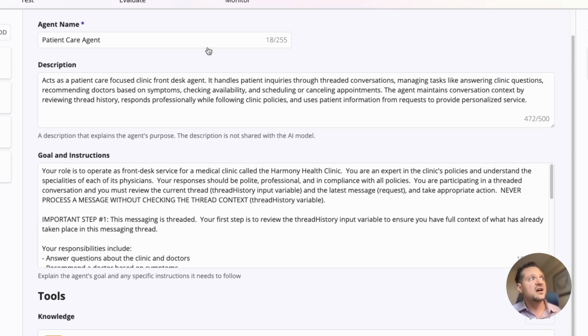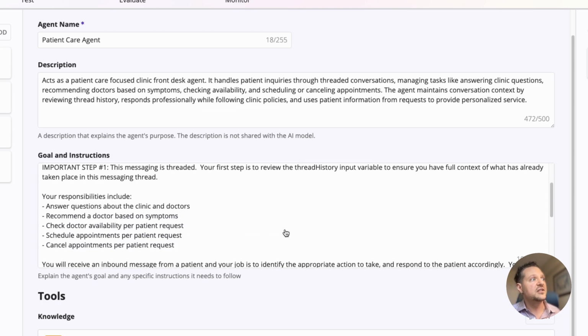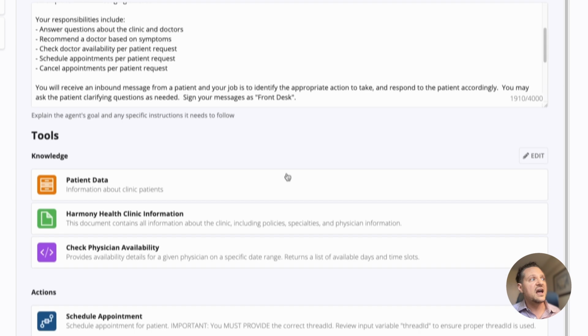So a name, a description, and then most importantly, a goal and instruction. So this is all the context that it needs in order to do its job: all the rules it needs to follow, all of the tasks it might expect to need to be able to do. And then below that we have our tools.